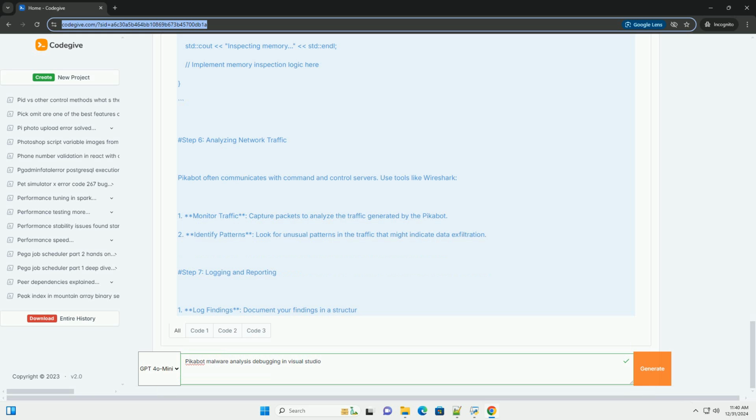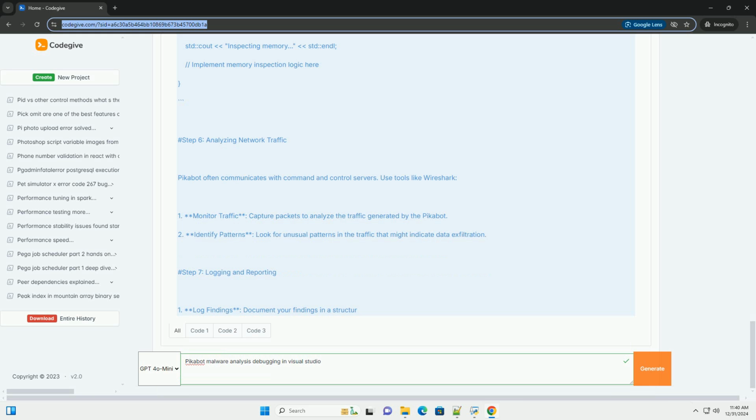By utilizing Visual Studio for debugging, you can step through the code, inspect memory, and understand the behavior of the malware. Always remember to conduct such analyses in a controlled environment to prevent any unintended consequences. Important notes. Legal considerations. Ensure you have the legal right to analyze the malware and that you comply with all relevant laws and regulations. Safety first. Always use isolated environments to prevent the malware from affecting your main operating system or network.